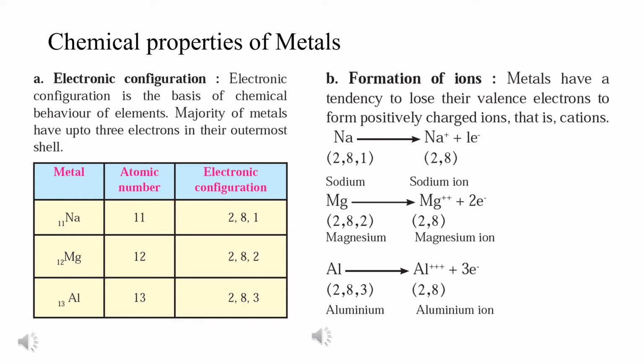So you can't write it as aluminium atom. It's no more an atom because it has given away its electrons, correct? Therefore we have to write this as ion. So whenever you have any atom with this plus sign on top, it is the ion of a particular atom. So these are the chemical properties of metals. Now let us see some more properties of metals. These are the first two.